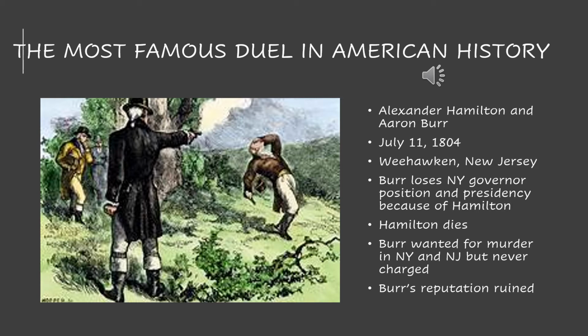He's wanted for murder, and although he doesn't go to jail for murder, he's practically in jail for the rest of his life, on the basis that he loses the opportunity to be the vice president in Thomas Jefferson's second term, and he's really just not looked at as a good guy. He's looked at as a murderer for the entirety of his life, and he's unable to really excel in the political sphere and do good things after this, because at the end of the day, he was the man who killed Alexander Hamilton.